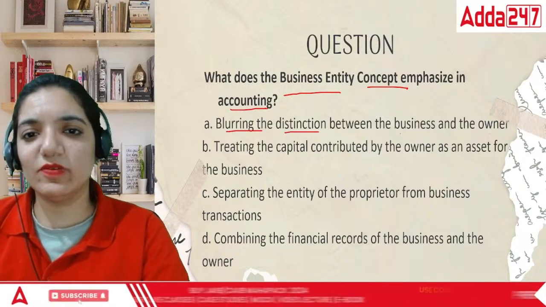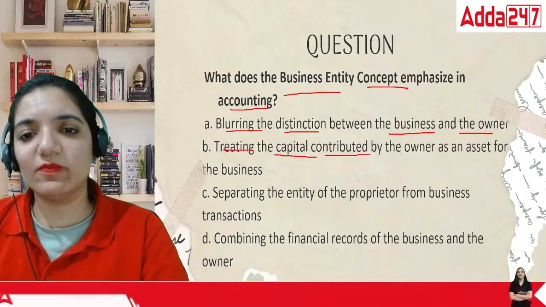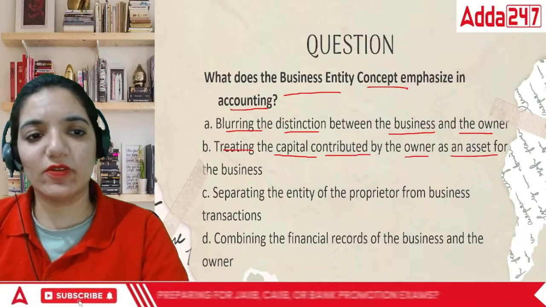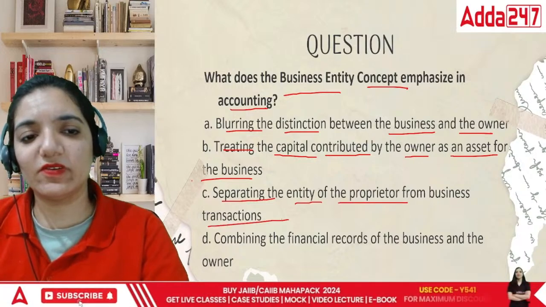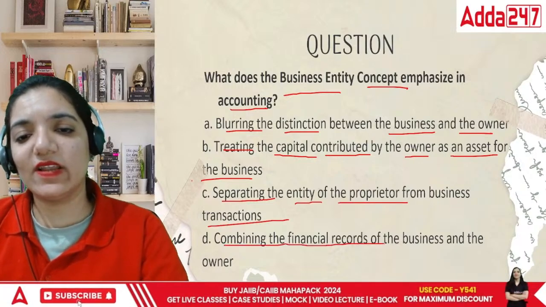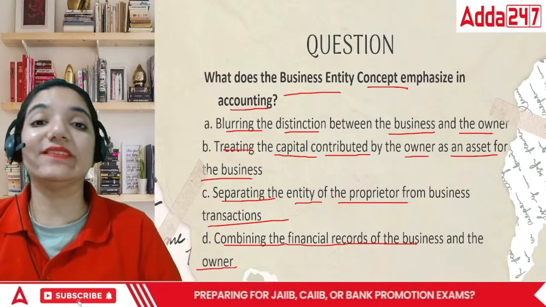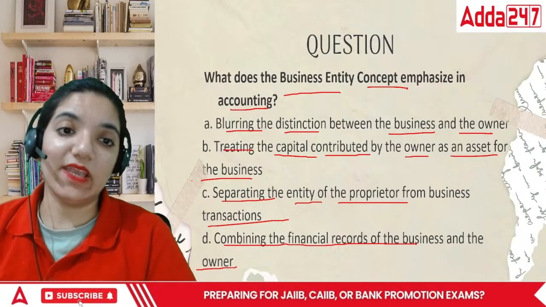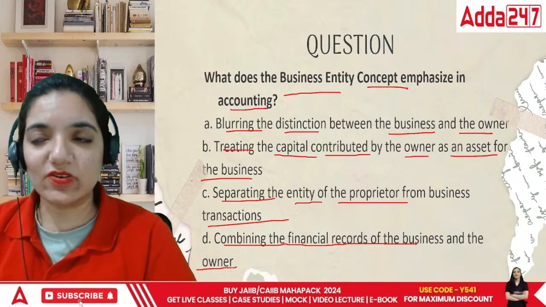Blurring the distinction between the business and the owner, treating the capital contributed by the owner as an asset for the business, separating the entity of the proprietor from the transactions, or combining the financial records of the business and the owner? What does the business entity concept emphasize? What is that particular thing the business entity concept is focusing on?